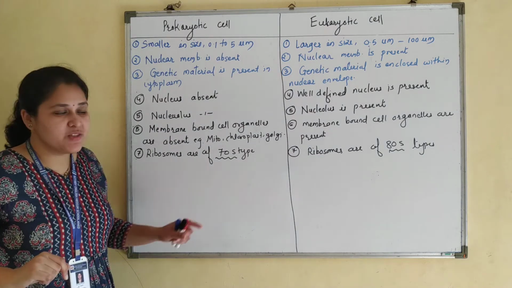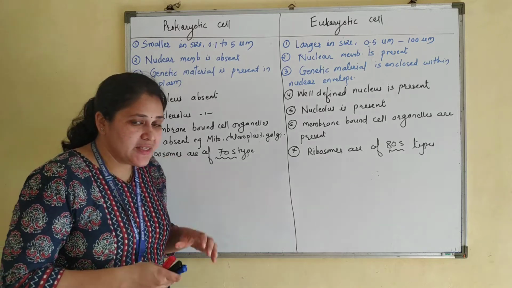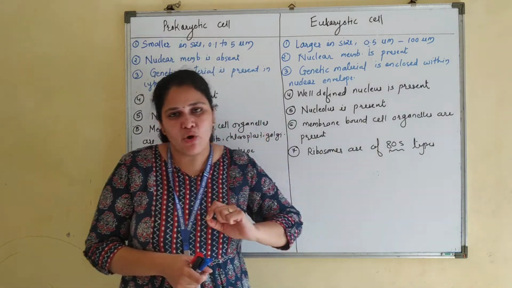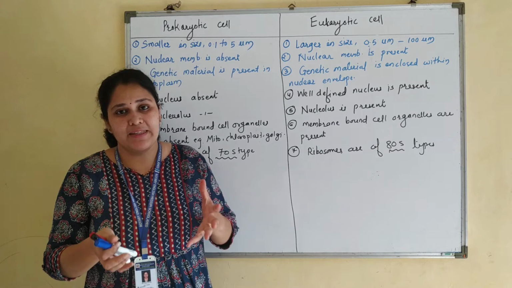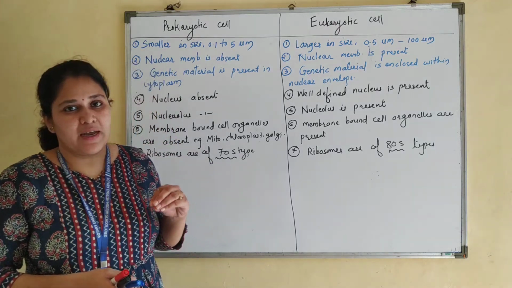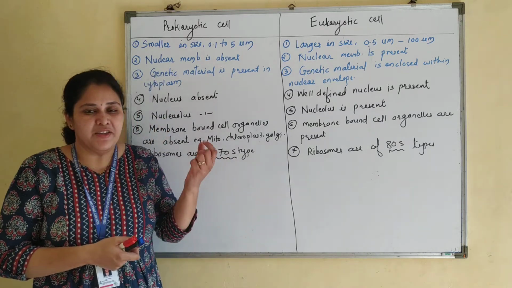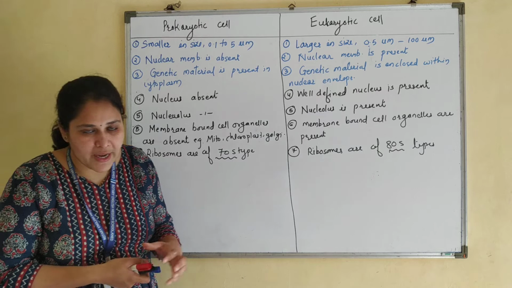Now let's see what is meant by 70S and 80S. These cell organelles are very small in size. So how can we determine their weight? There is no direct method by which we can say that the weight of this type of cell organelle is this much gram, this much microgram.